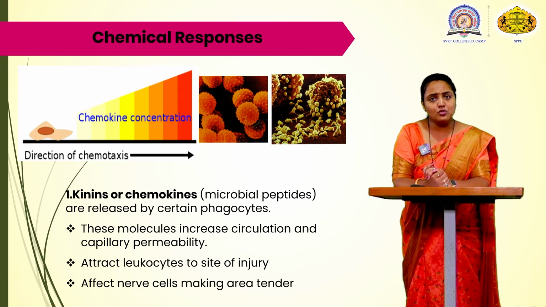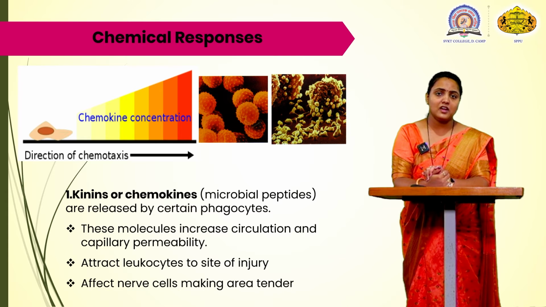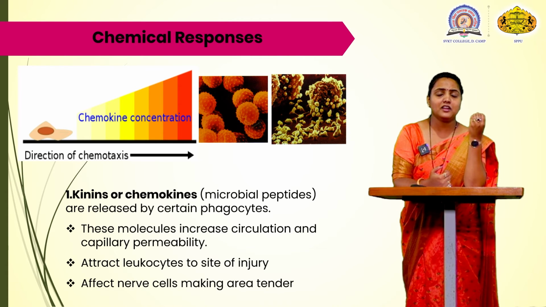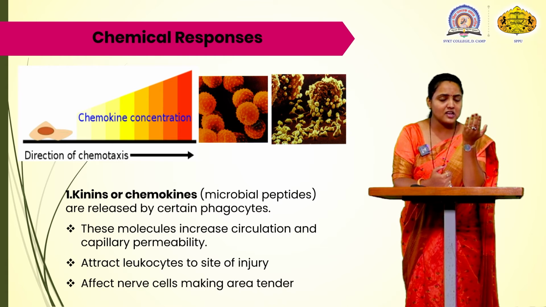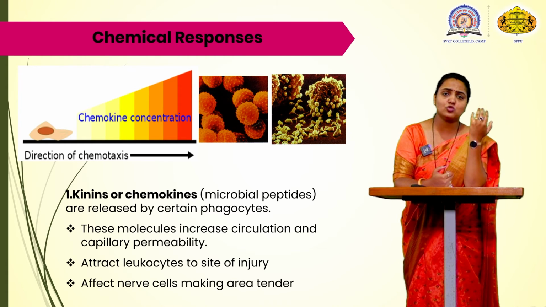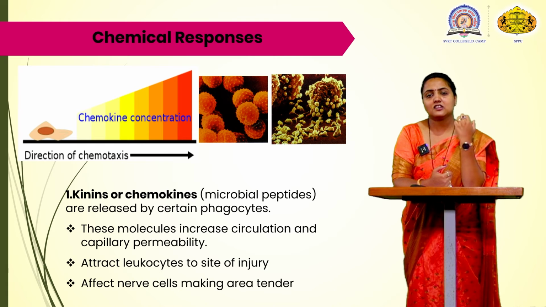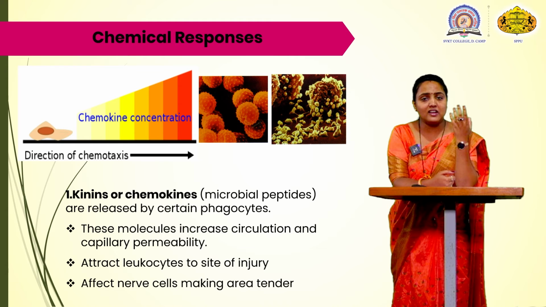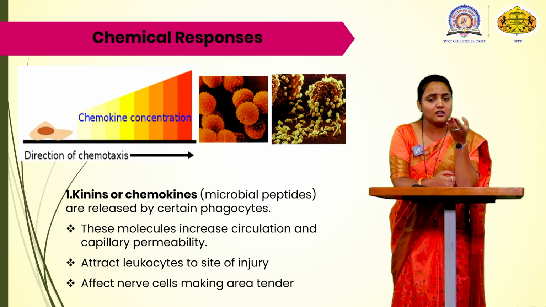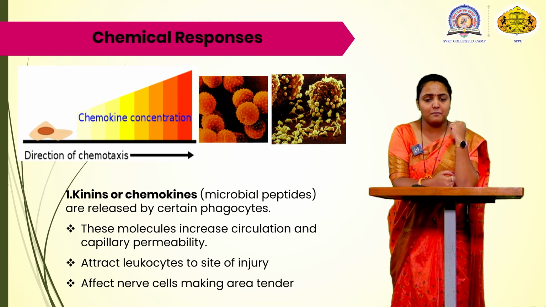These molecules, what do they do? They increase the circulation. And when the circulation is increased, the capillary permeability is increased. When the capillary permeability is increased, the permeability for WBCs and RBCs will be increased. And of course, when the leukocytes increase towards the injury, the phagocytic cells, that is basophil, neutrophil, mast cell, will help the chemical responses to adhere fast to the molecule or to kill the particular bacteria.